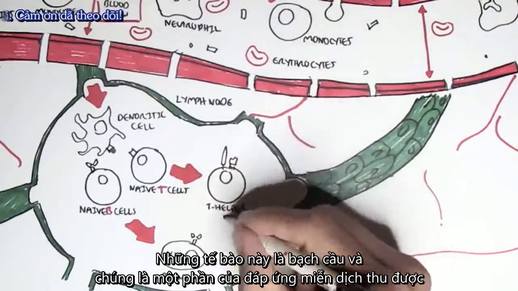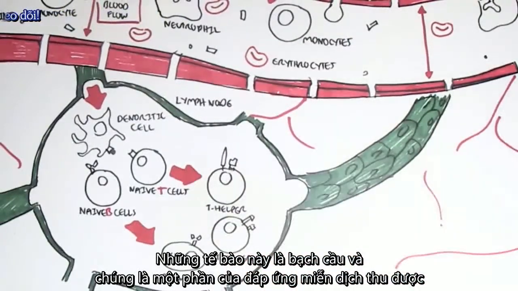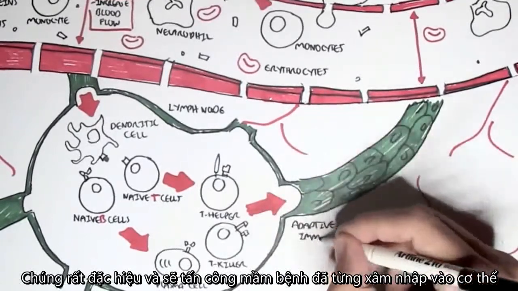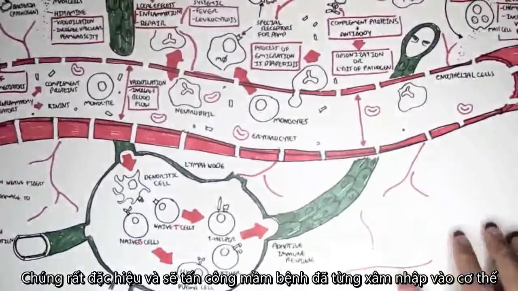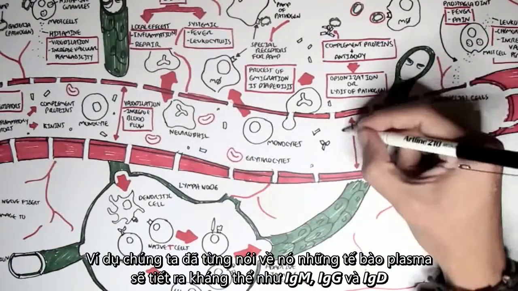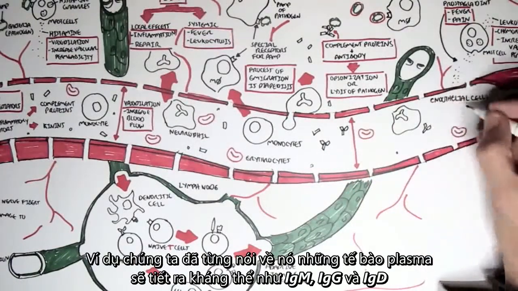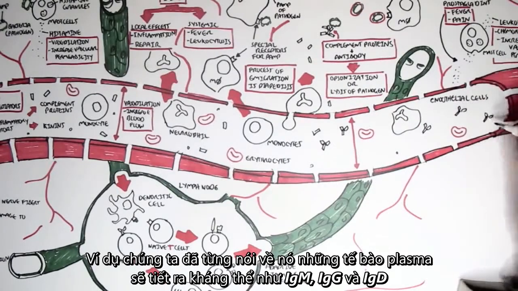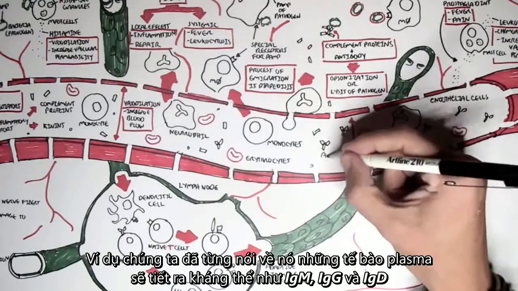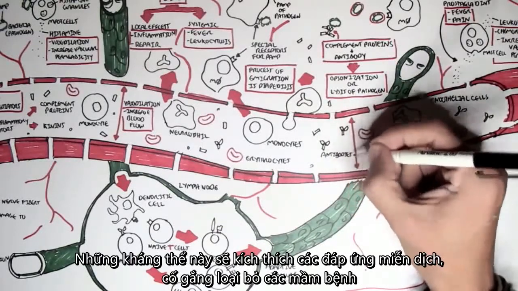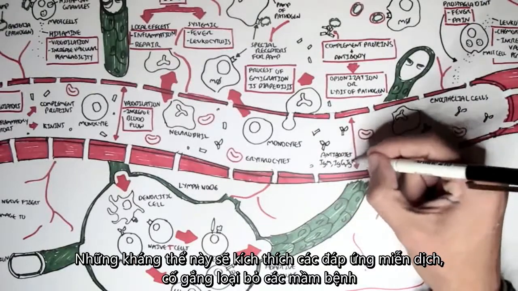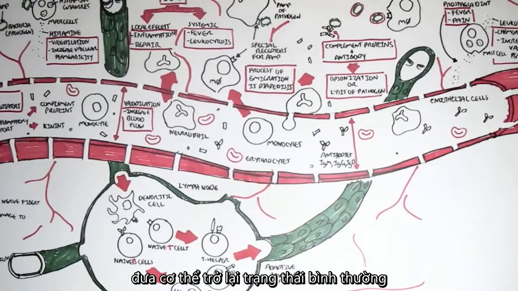These cells are the lymphocytes, and they are part of the adaptive immune response. They are very specific and will attack the pathogens that have invaded the body specifically. So for example, we won't really talk about them, but the plasma cells will secrete antibodies such as IgM, IgG, and IgD. And these antibodies will stimulate the inflammatory response and try to remove the pathogens and bring the body back to a normal state.